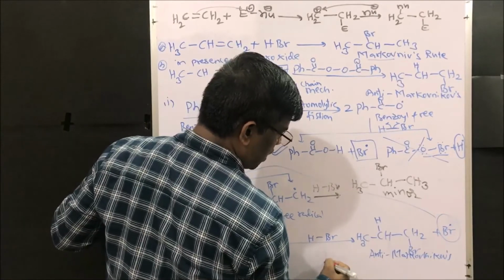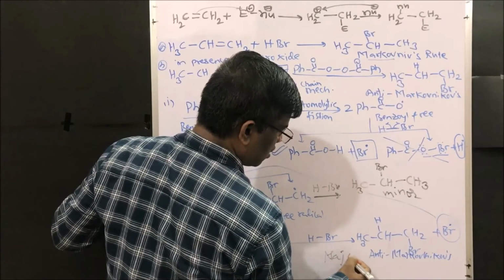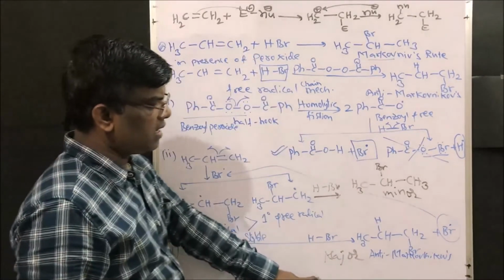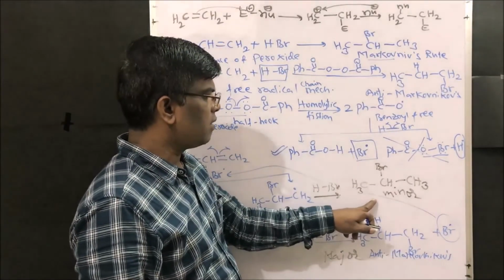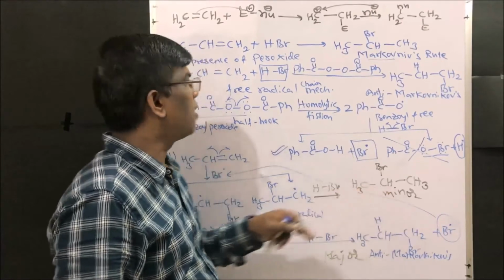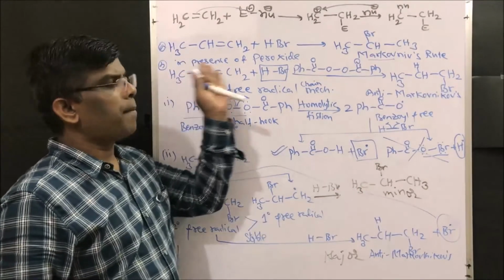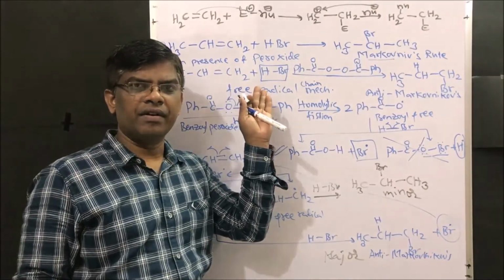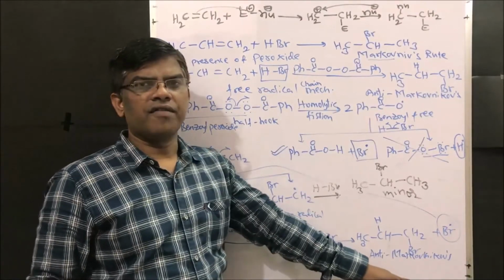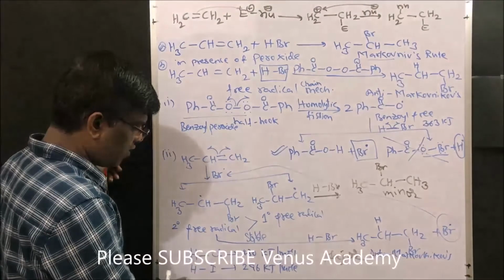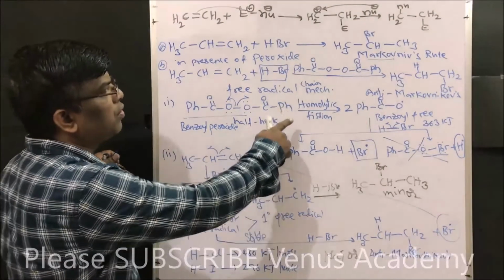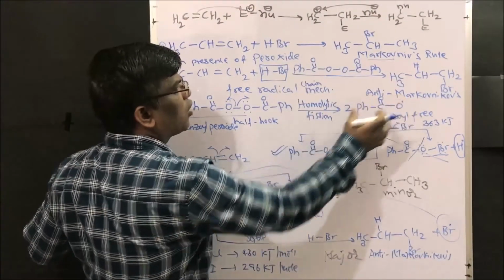Which is major? Anti-Markovnikov's product is the major product, and Markovnikov's product will be in a minor form. So dear friends, in presence of peroxide, this reaction is going to give anti-Markovnikov's product.